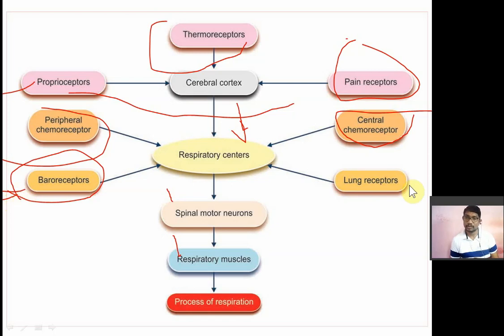Lung receptors also are there. So these receptors will signal directly to the respiratory center. The respiratory center will modulate the signal and will send the message via spinomotor neuron to increase the respiration to the respiratory muscle. That's how this regulation is done.